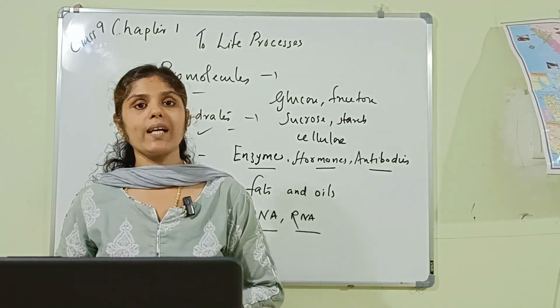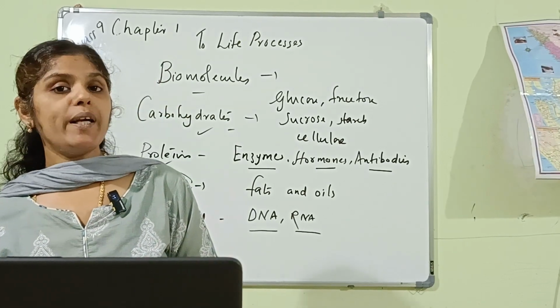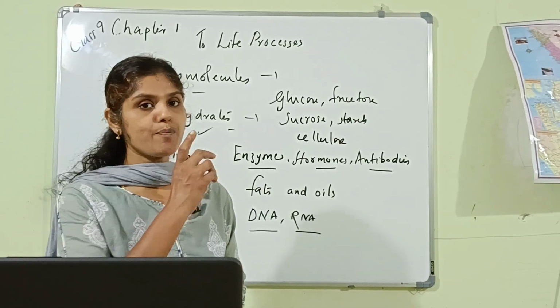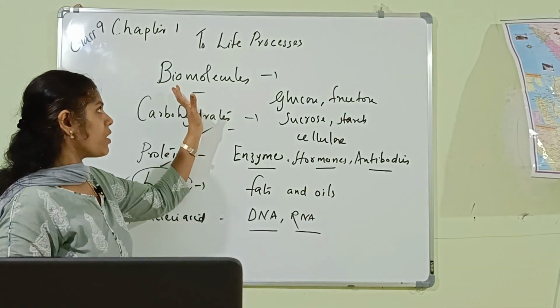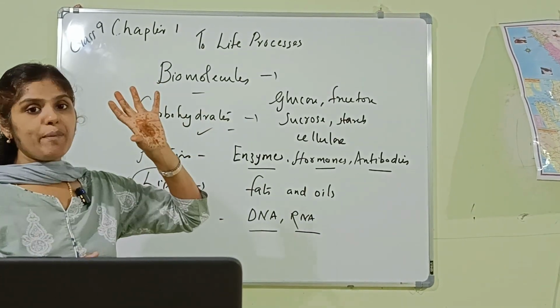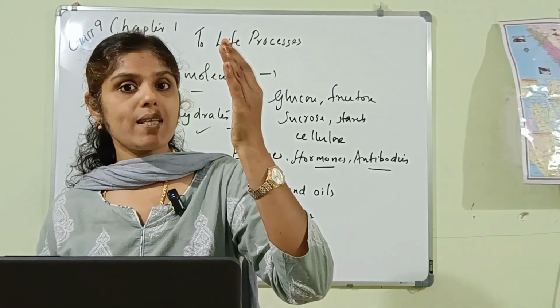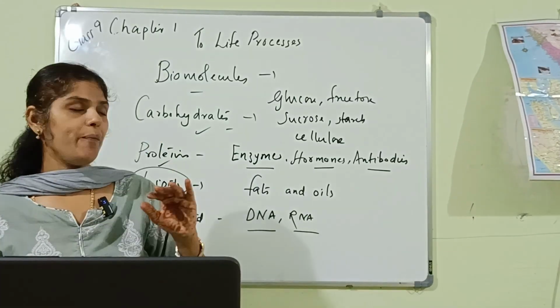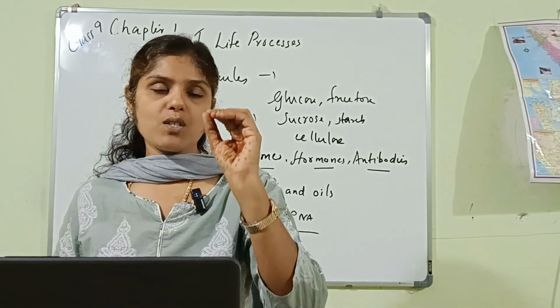So here you have to recollect the term biomolecules. What are biomolecules? Those building blocks of life, that is carbohydrates, proteins, lipids and nucleic acids are known as biomolecules, because the cell is the basic structure and function of life. For the cell structure and cell function, certain molecules are required, and these molecules are essential for the existence of life.